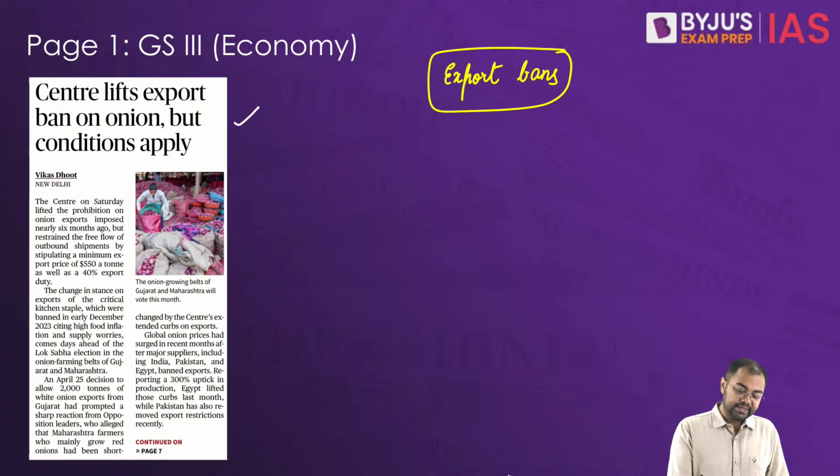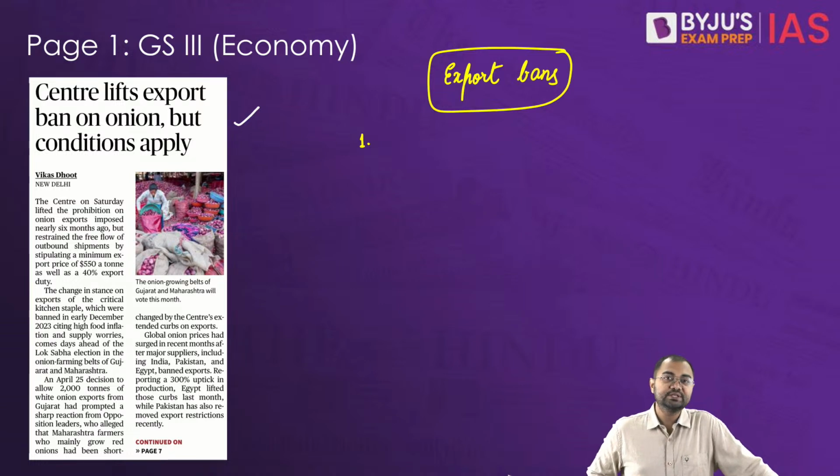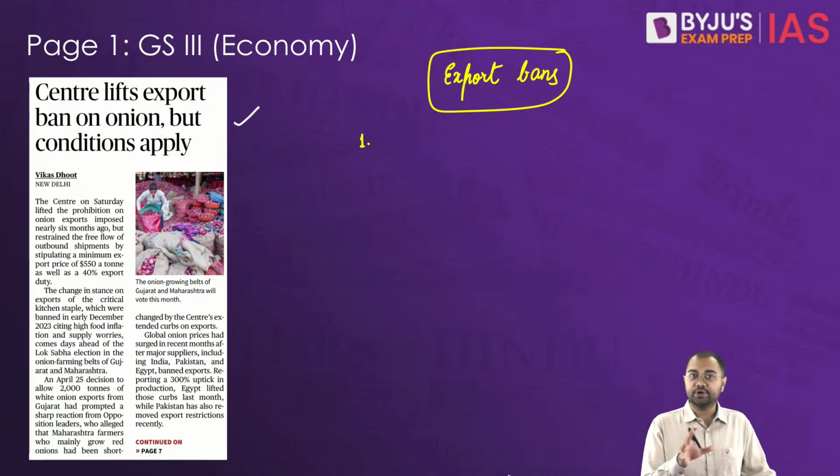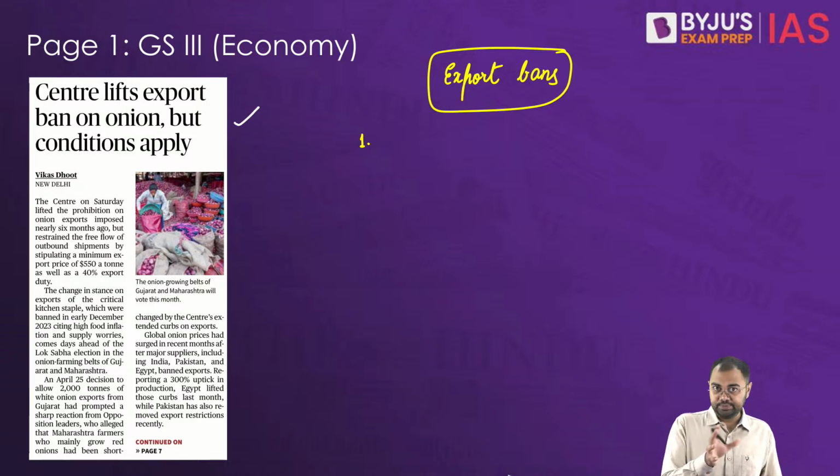So first, there are 3-4 particular reasons that you should know. So first could be about domestic supply concerns, that if there is a shortage of a particular commodity in domestic market, the government may restrict the export to ensure that there is sufficient availability within the country. So that's why one can be domestic supply concerns.